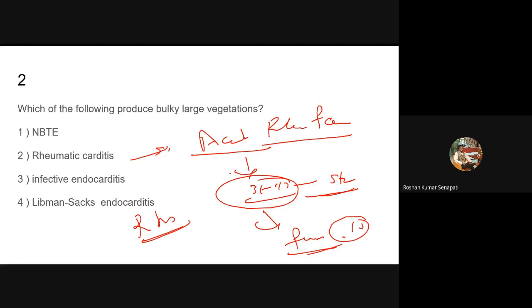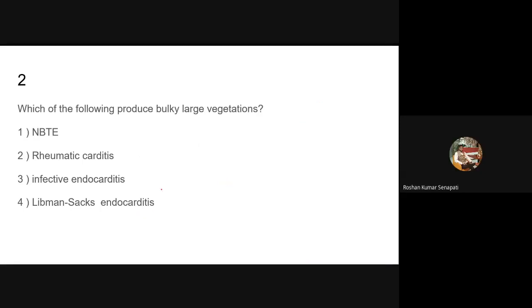You'll be knowing this. I just want to make you think about those things, because they will ask some questions around these things only. Now, in rheumatic heart disease, we'll go further.